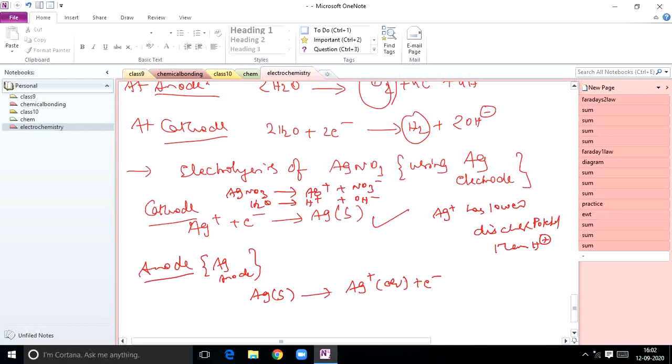This technique, we call it the electrolytic refining technique. The same technique we can use for copper and silver and gold. Okay students, this is very important.